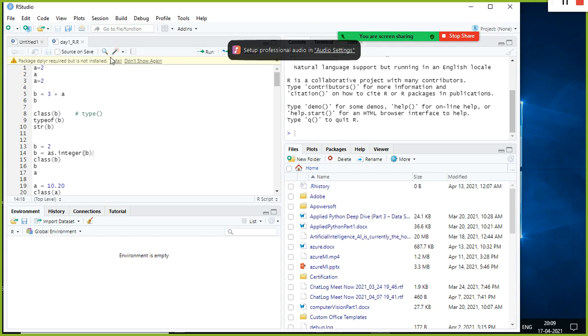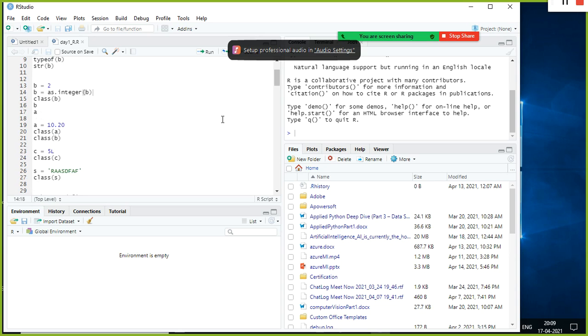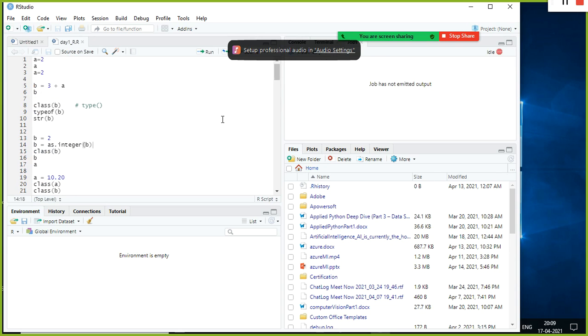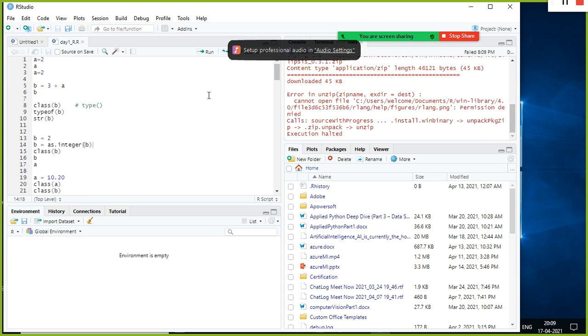Even R is an interpreted programming language. No need to compile the program before you execute it. The difference between interpreted and compiled programs, we know that, right? An interpreted programming language executes the commands line by line, whereas a compiled programming language executes the entire code all at once. That is the difference between these two.